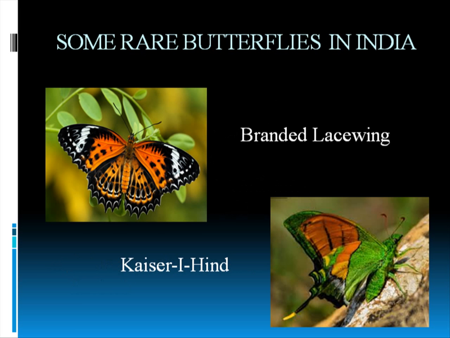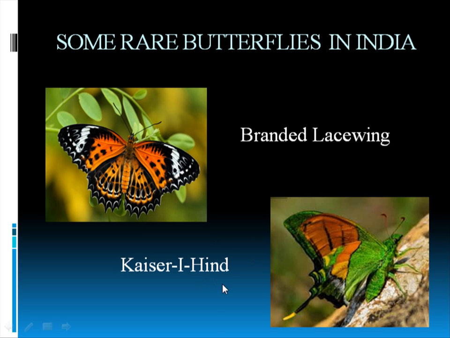And there are some rare butterflies in India. The first one you are seeing here is the banded lacewing. Why is it called a lacewing? We all know that on many of our dresses there are laces, right? You can see the pattern on the wing. The laces are there, right? It looks like lace. On the hind wing and the upper wing, you can see small ridges. They look like laces. So that is the banded lacewing.